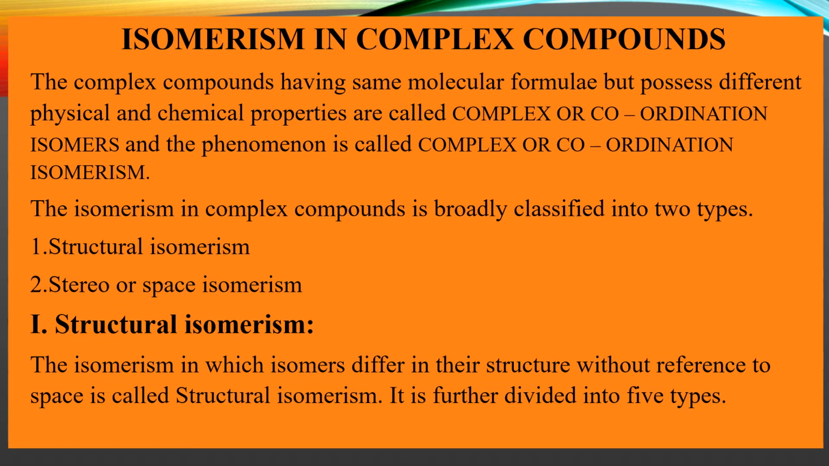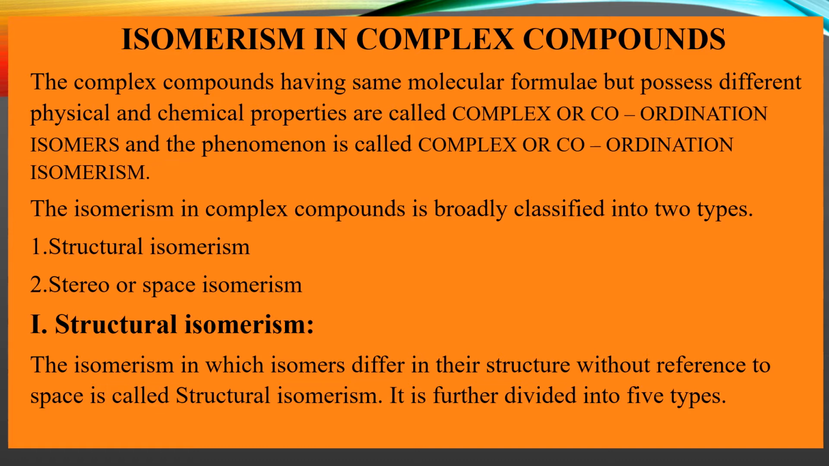The complex compounds which have the same molecular formulae but different physical and chemical properties are called complex isomers or coordination isomers. What are complex isomers, students? The complex compounds which have the same molecular formulae but different physical and chemical properties, we call them complex or coordination isomers, and the phenomenon is said to be complex isomerism or coordination isomerism.